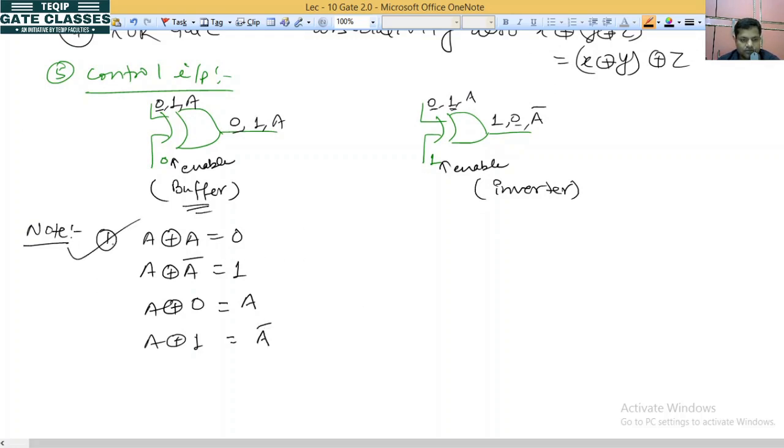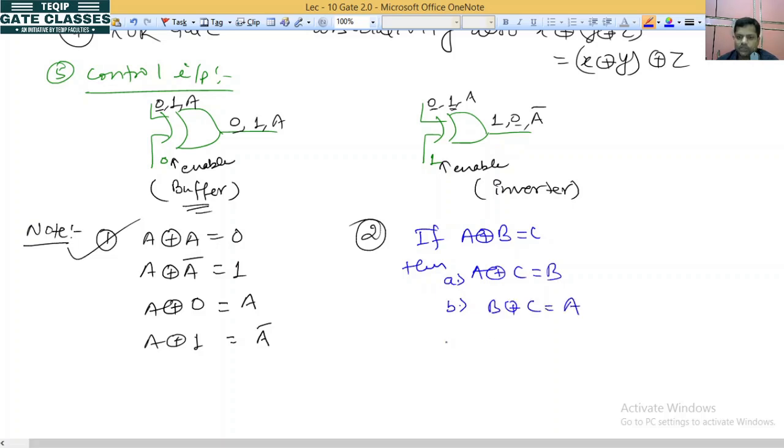The first formula. The second note is, if we have A XOR B equal to C, then we can write A XOR C equal to B, and we can also write B XOR C equal to A, and one more we can write as A XOR B XOR C equal to 0. Okay?